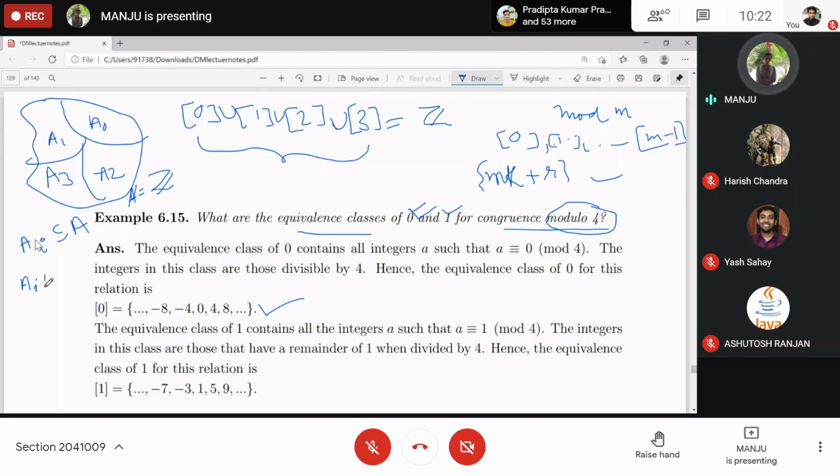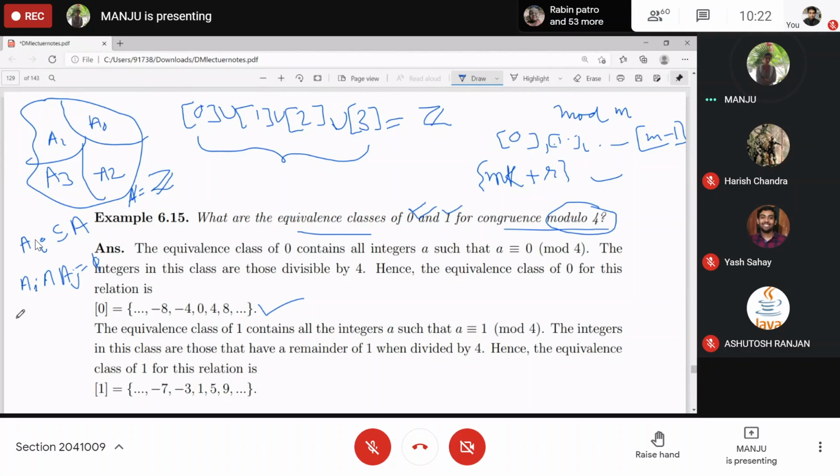That is, if you take the intersection of Ai and Aj, i not equal to j, you get the empty set. Nothing is common between any two equivalence classes, or any two subsets.